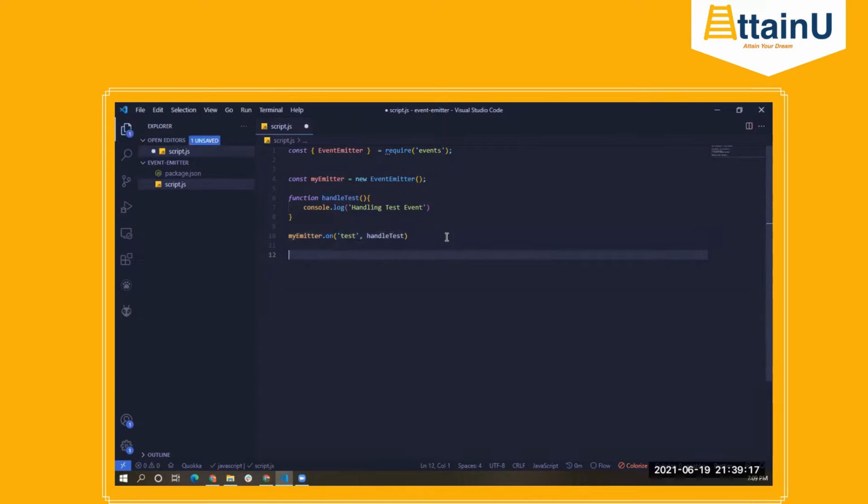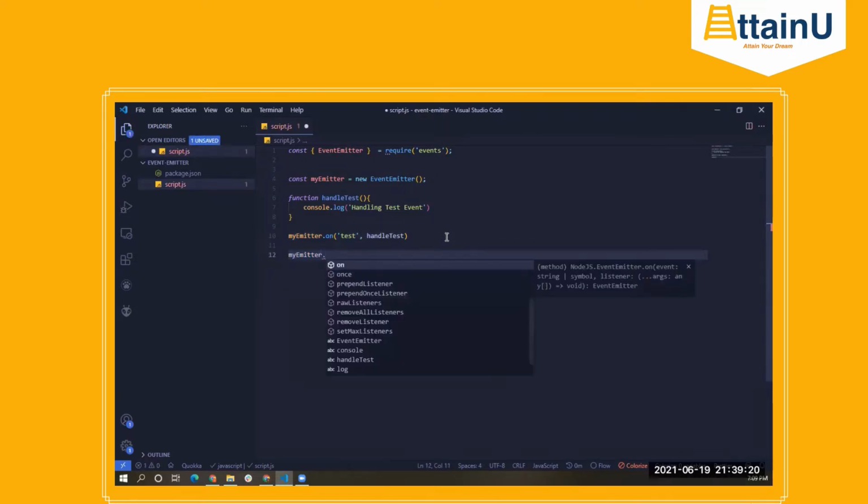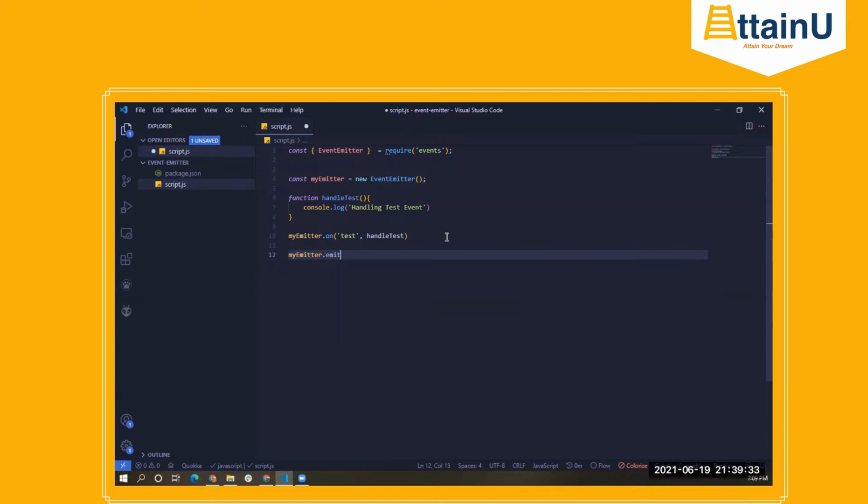What we can do now is I can say my emitter dot trigger or emit, my bad. Whatever that emitter class or emitter instance is, you say my emitter dot emit. This is what we are saying here in line number 12, that trigger this particular event, or throw this particular event. And the moment that particular event is called or triggered, every function which has been attached or has been listening to that particular event gets called.